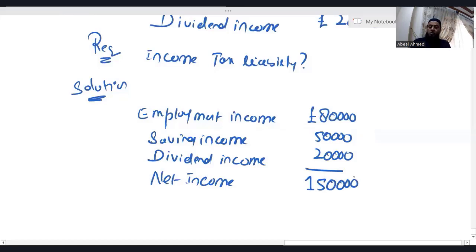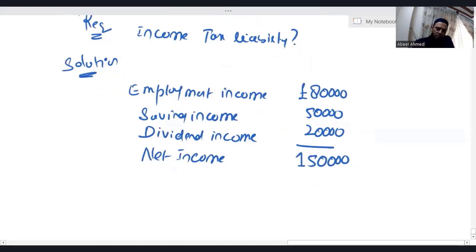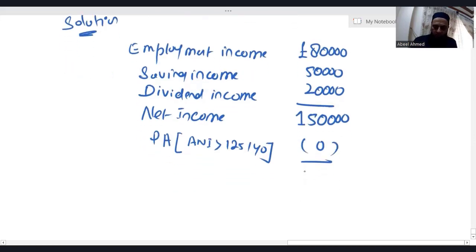You can see in the question there is no personal pension contribution, which means there is no difference between net income and adjusted net income. Since your adjusted net income is more than 1,25,140, the personal allowance will be 0. Personal allowance cannot be negative. In the bracket, you have to show adjusted net income is more than 1,25,140. That is where the personal allowance is 0. So net income becomes the taxable income, which is 1,50,000.